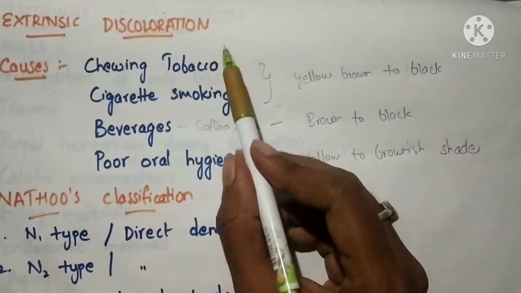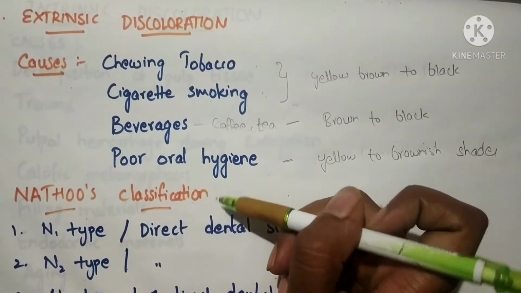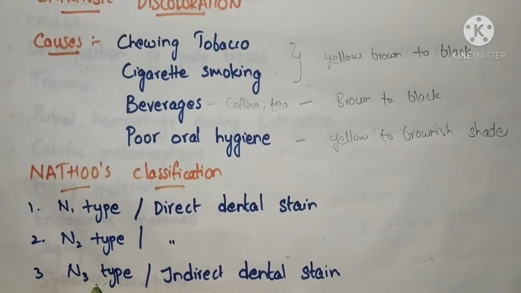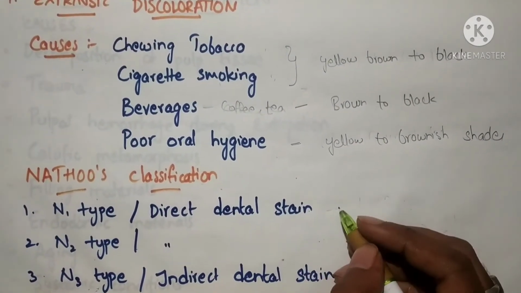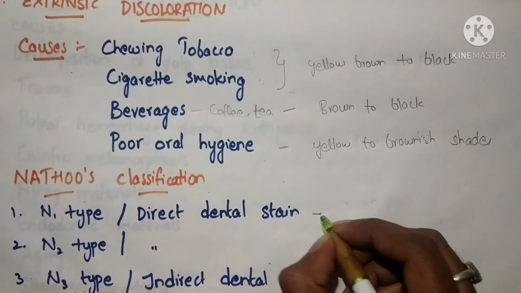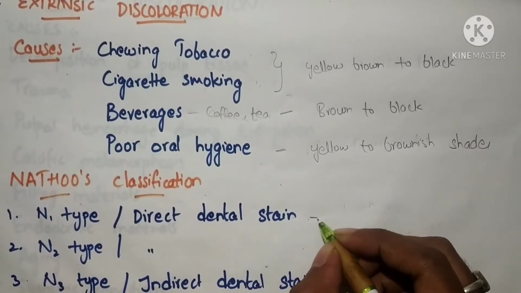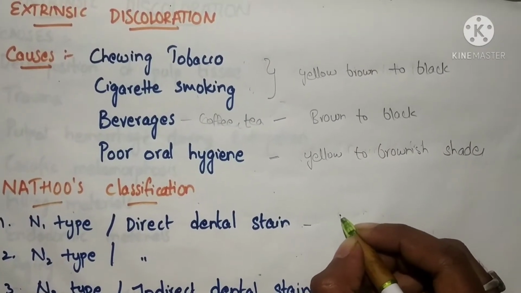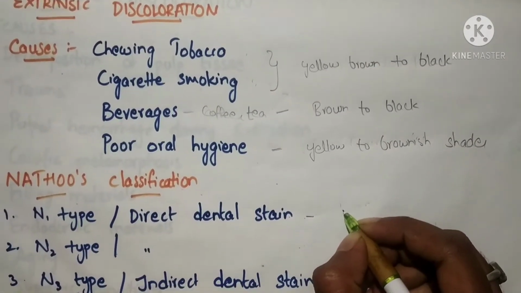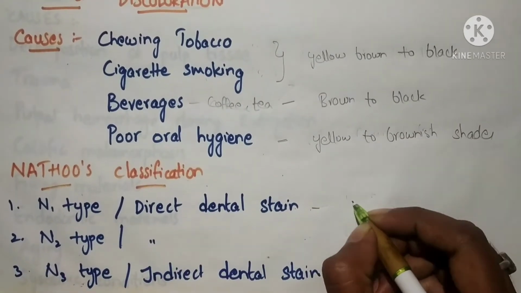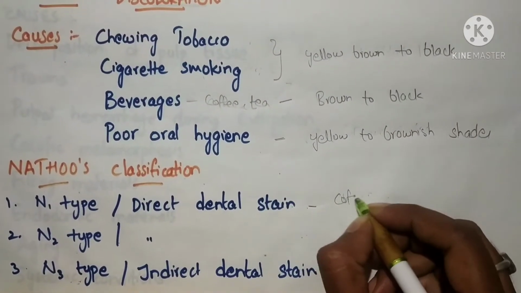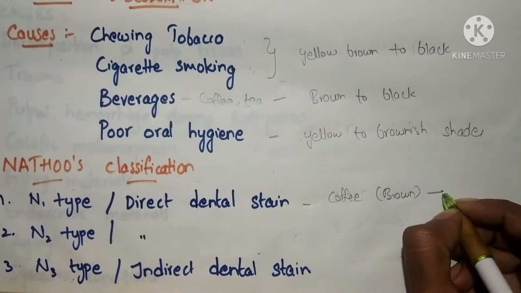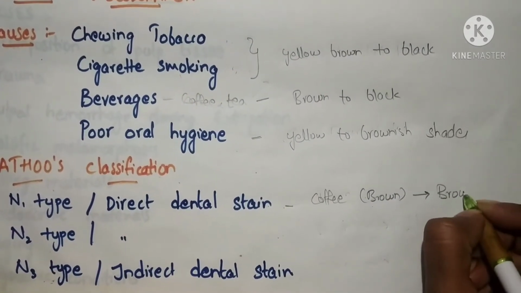This extrinsic discoloration was classified by Nathoo into three types, which include N1 type, N2 type, N3 type. In N1 type, the colored material after binding to the tooth structure causes discoloration. That is, the color of the chromogen will be the same as the color of the tooth discolored. So if we consume coffee, the color of the coffee is brown, so after the consumption, the tooth color will also change to brown.